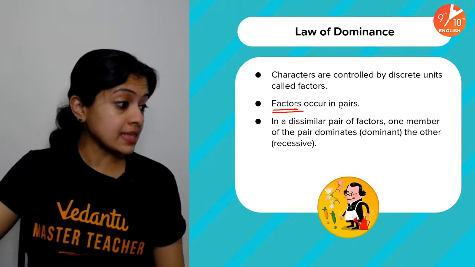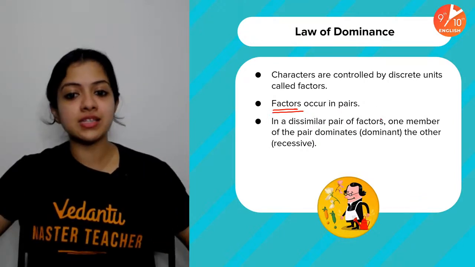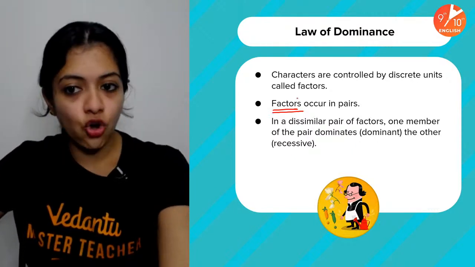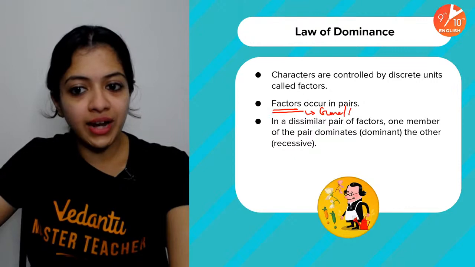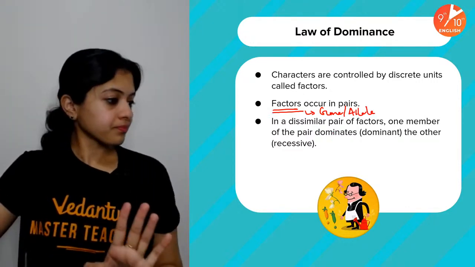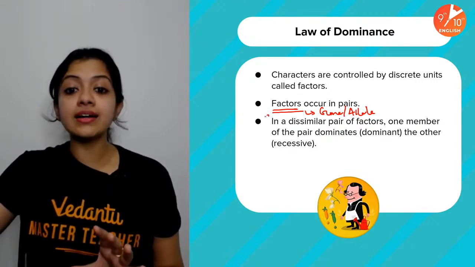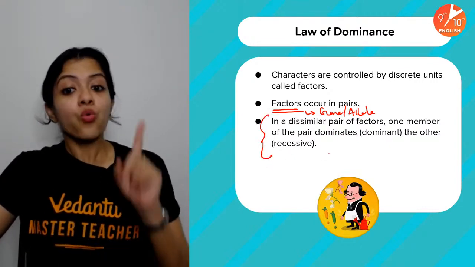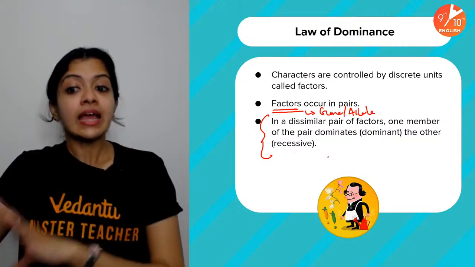Yes, Aditya, according to Mendel's vocabulary, factors refers to genes or alleles. So for gene and for allele, Mendel used the word factor. Okay, that's it. So, according to the law of dominance, in a dissimilar pair of factors, one member of the pair dominates the other.